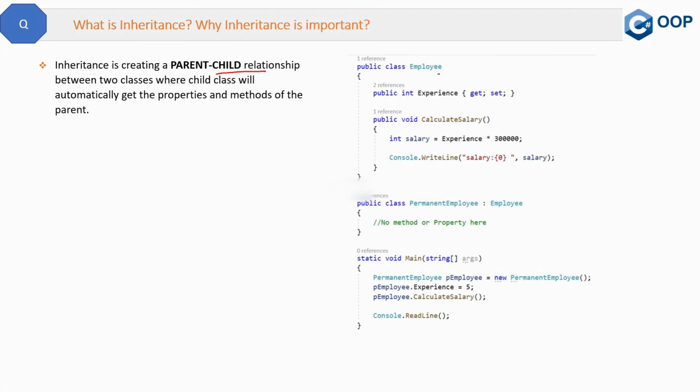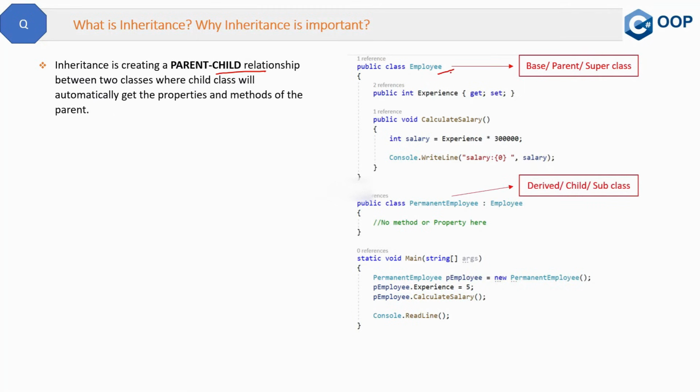Here we have an employee class, which is a parent class here. Remember, base class, parent class, and superclass are the same things. Do not get confused by their names. Then we have this permanent employee class, which is a child class. Again, derived, child, and subclass are the same thing. Now notice that the permanent employee class does not have any method or property inside it.